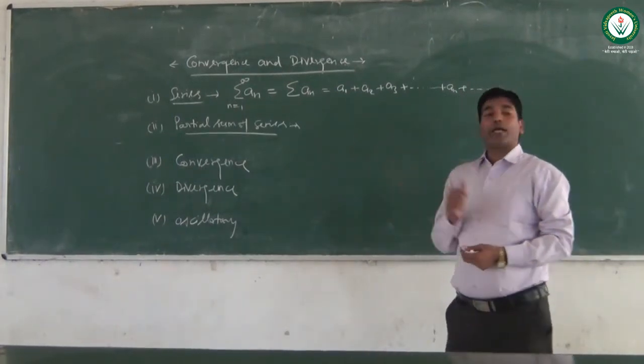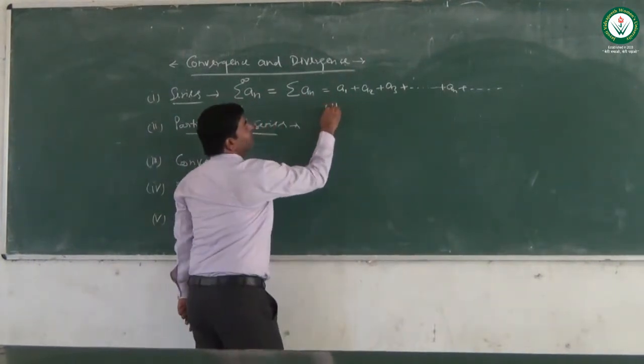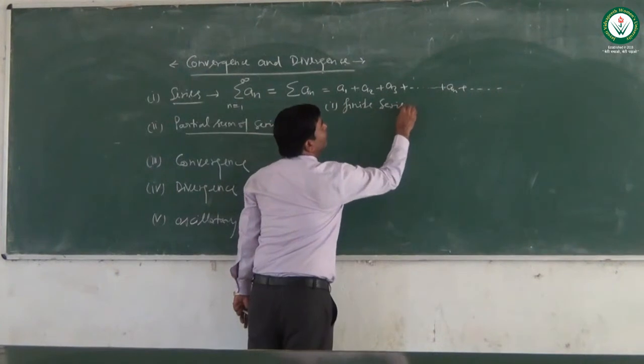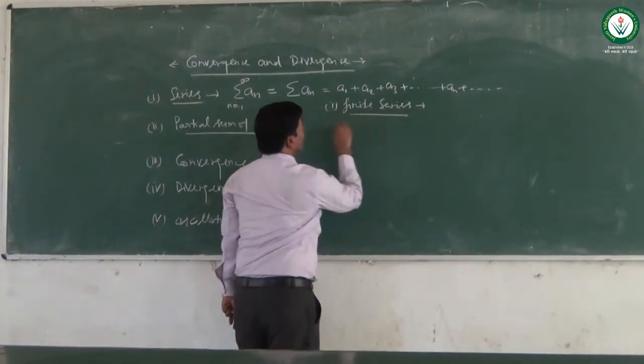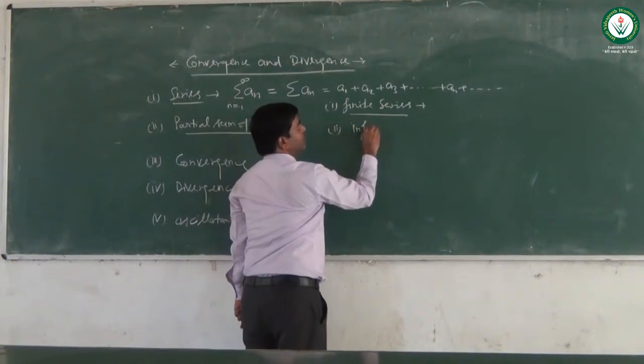Now the series are of two types: first, finite series, and second, infinite series.